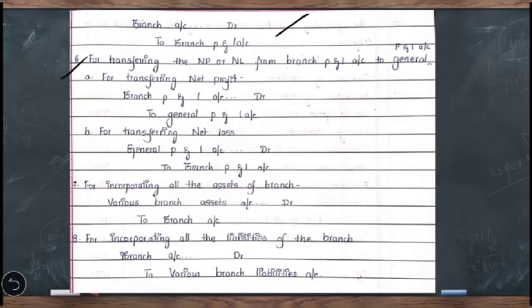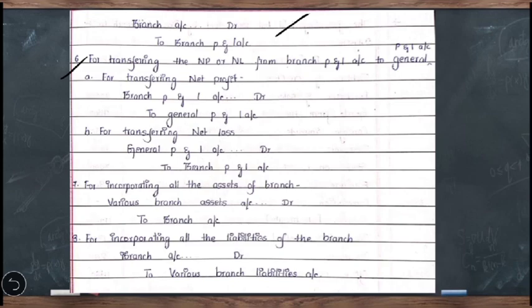Then the sixth entry is for transferring the net profit or net loss from the branch profit and loss account to the general profit and loss account, which means that after we complete the fifth entry, we are going to balance the branch profit and loss account to see whether there is net profit or net loss. If we get the balancing figure on the debit side, it represents net profit. On the other hand, if we get the balancing figure on the credit side, it represents net loss. Whether there is net profit or net loss, both will be transferred to the general profit and loss account.